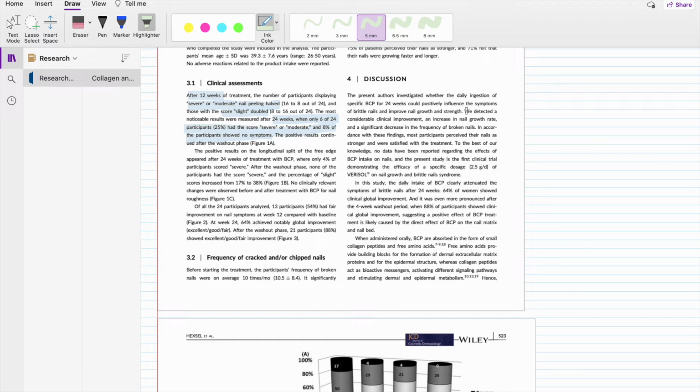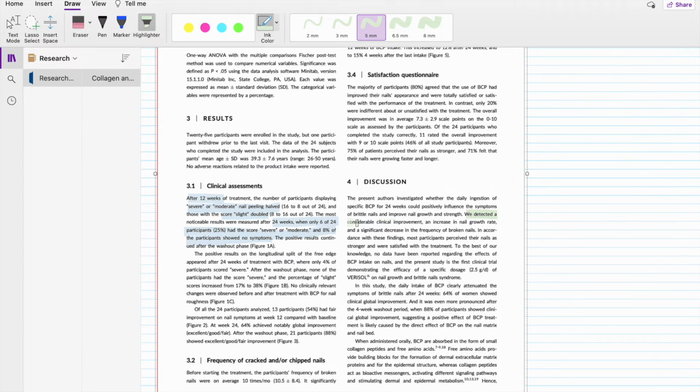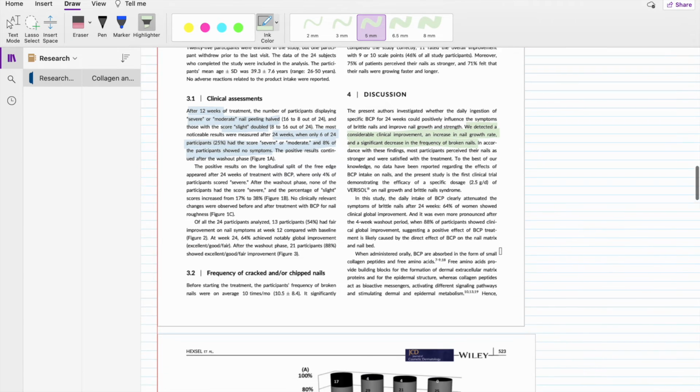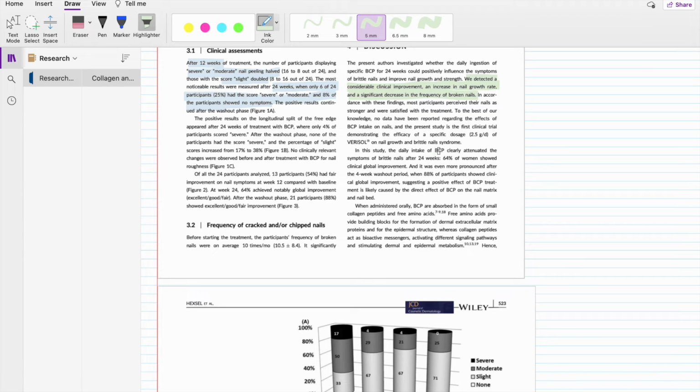So we see that there was considerable clinical improvement, increase in growth rate, and decrease in frequency of broken nails. That's exactly what the question was asking, which is perfect. This is very interesting to see that that timeline worked. It was obviously dedicated to the collagen supplement they were taking.